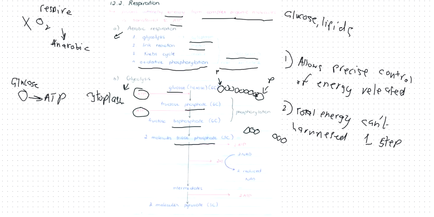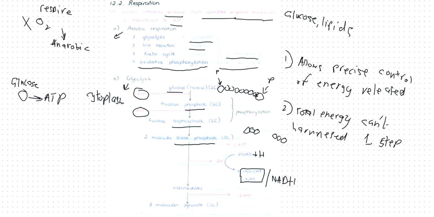NAD will gain a hydrogen because remember, coenzymes are hydrogen acceptors. So NAD plus hydrogen becomes reduced NAD, which can also be written as NADH, where the H means that the NAD gained a hydrogen.